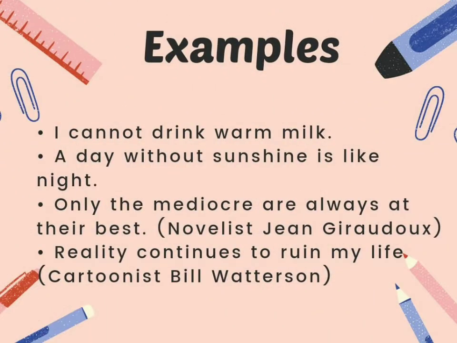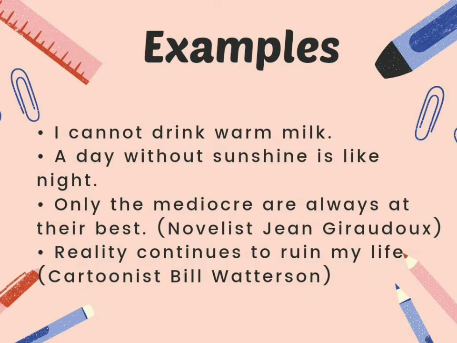Well, here I would like to continue the explanation about simple sentences. Here are some examples of simple sentences. The first one is, I cannot drink warm milk. I is the subject, cannot is the modal, and drink is the verb. The second example, a day without sunshine is like night. A day without sunshine is the subject, and is is the verb in the form of to be.